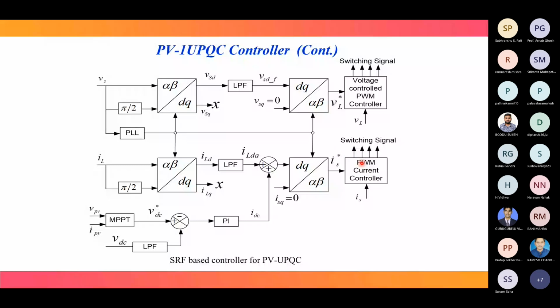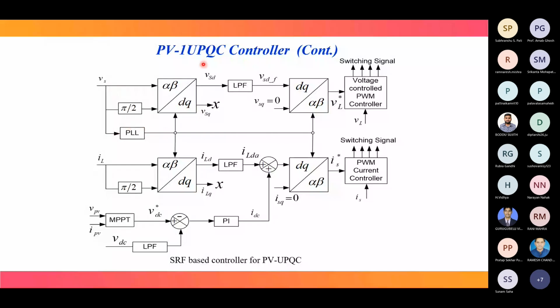Then similarly for the voltage case, whatever we discussed: the voltage signal and its pi by 2 delayed version go to the alpha beta to DQ domain conversion. Through a PLL, we can find this theta required for this conversion, by passing the voltage signal through the PLL. Then we will get the VSD component and VSQ component. From the VSD component, our requirement is only VSD fundamental, which we can get by passing through a low pass filter.